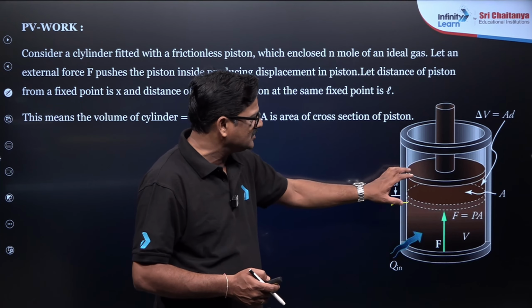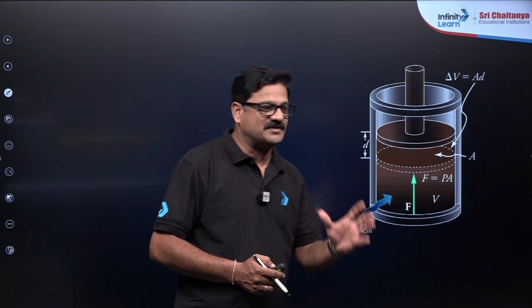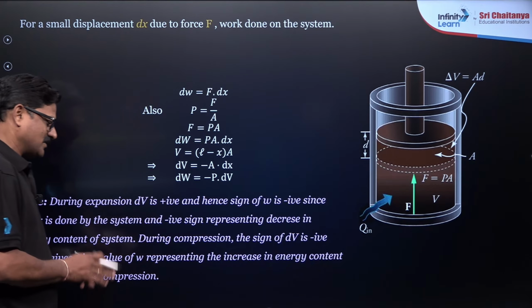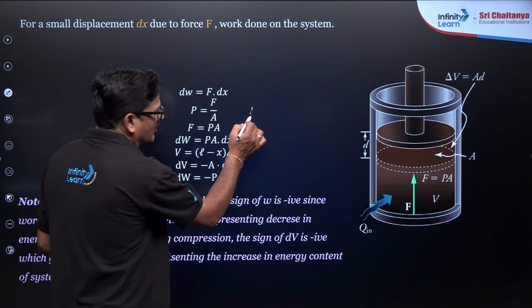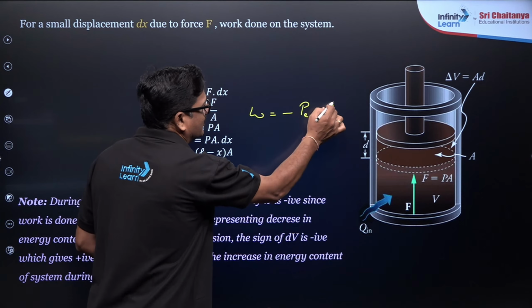This is called the change in the volume, that is called dV. If you apply physics and do all these derivations, the simple thing I would like to say is, for an irreversible process, work done is equal to minus P external times delta V.